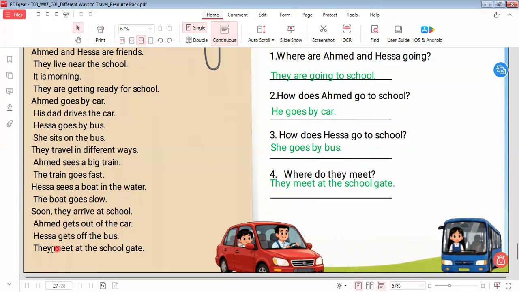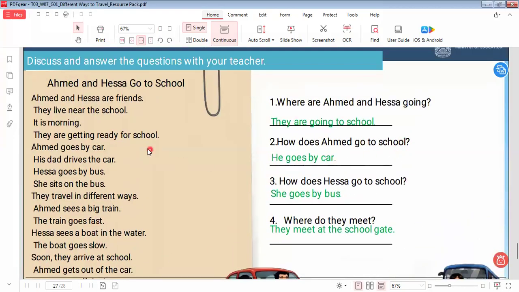Ahmed gets out of the car. Hisa gets off the bus. They meet at the school gate. So here we have questions related to this text. Let's do it together. Where are Ahmed and Hisa going?